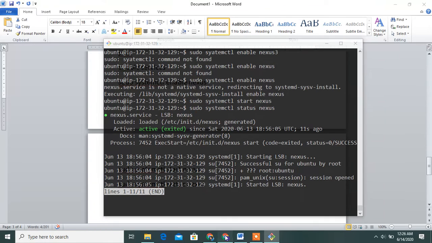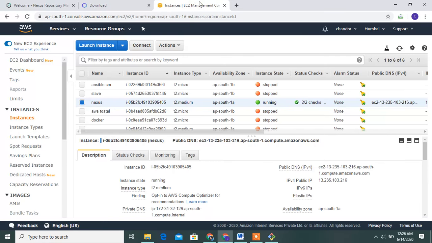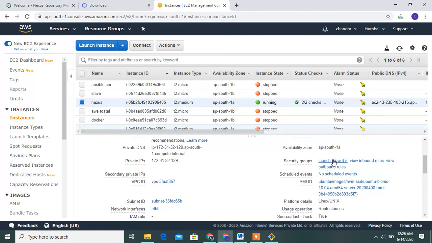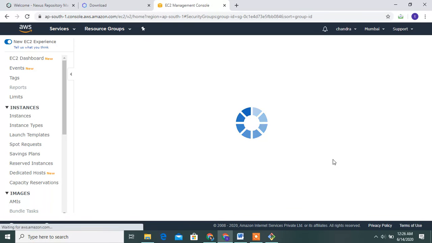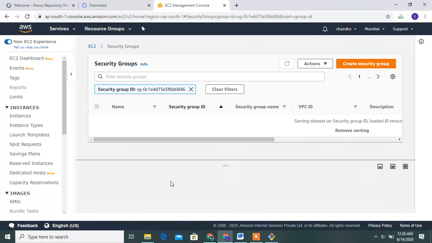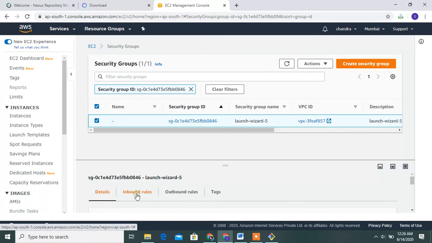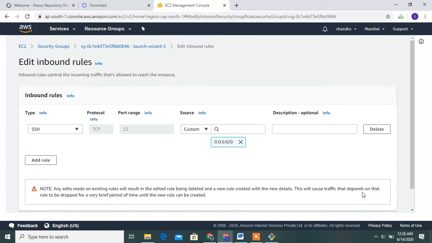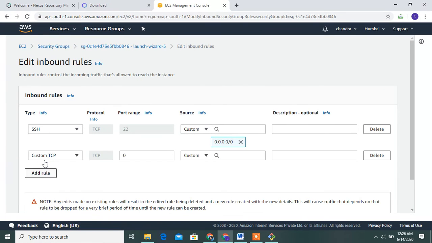Then go to my Amazon instance, my server, then go to the inbound rules. Edit the inbound rules and add the rule. Guys, the Nexus default port is 8081. Remember it, guys.